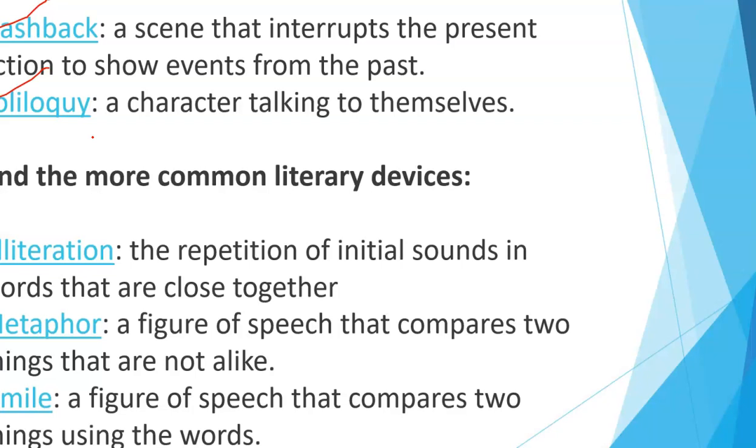that is soliloquy. And the more common literary devices are alliteration. These are more common in nature. Alliteration refers to the repetition of initial sounds in words that are close to each other. Then we move on to metaphor, a figure of speech that compares two things that are not alike. So whenever there is a comparison between two things that are different from each other, we make use of metaphor. Then comes simile, that is the figure of speech that compares two things using the words as and like. Clear?